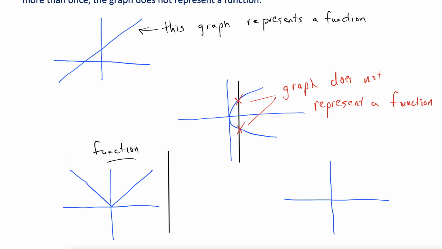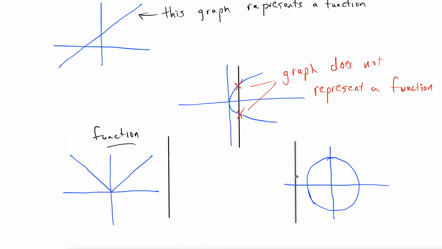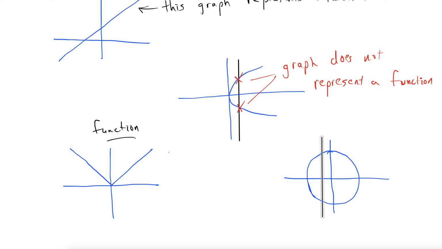Right, and you can imagine these get pretty fast. There's my kind of sad looking deflated circle here. Imagine this is a perfect, nice little circle. Take our vertical line here. Yeah, over it comes. Crosses twice, doesn't it? Oh, whoops. Go back to here. Okay. Not a function.